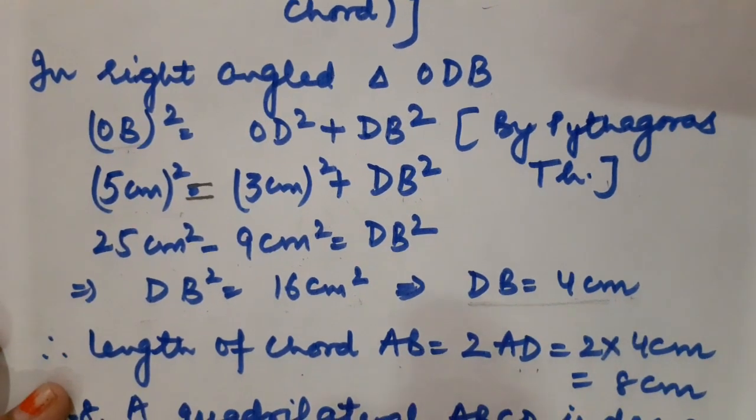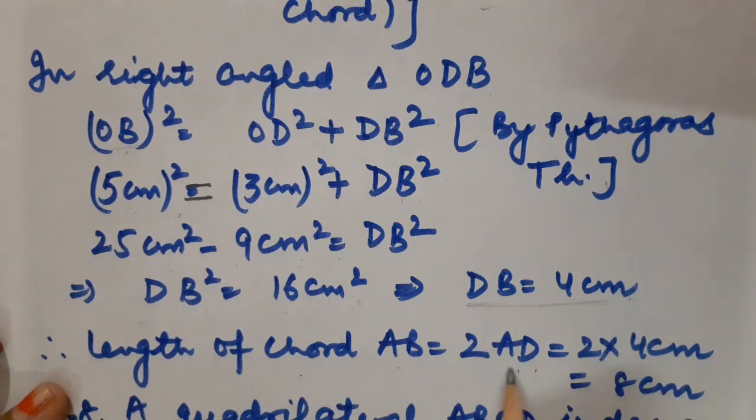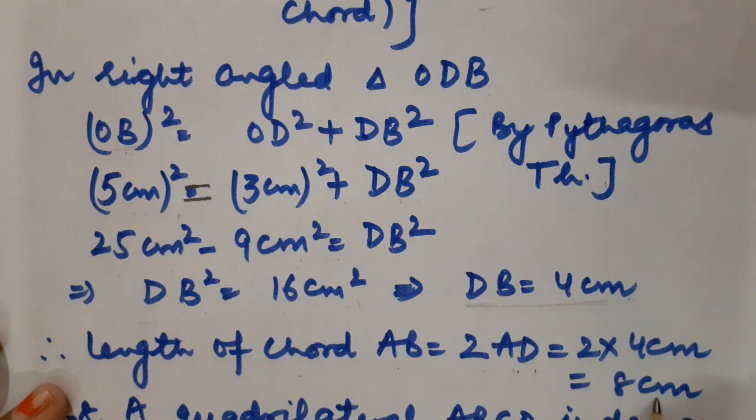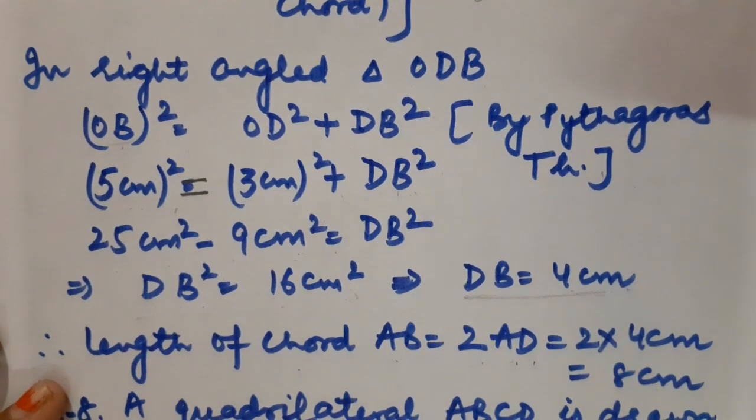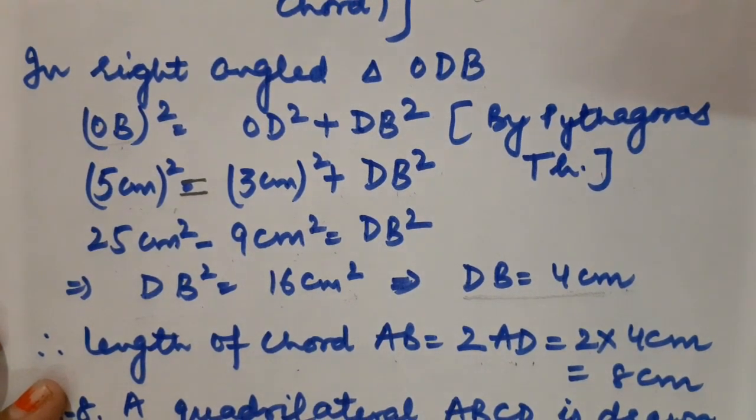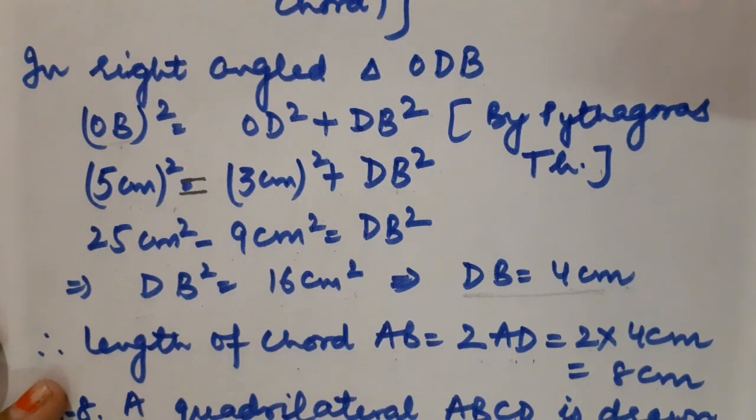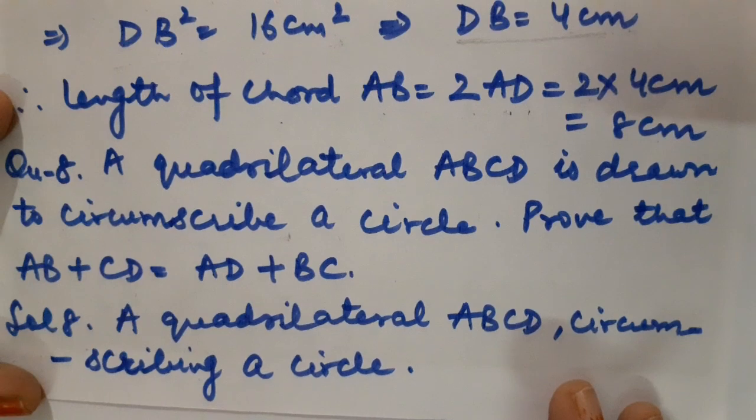Children, you know that the length of the chord AB is double of AD. Fine. So that is twice of 4 centimeter, that is equal to 8 centimeter. This is basically what we wanted to find out, the length of the chord AB. Clear, children? Now let us take one more question.